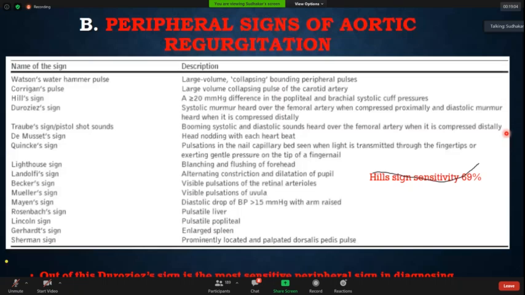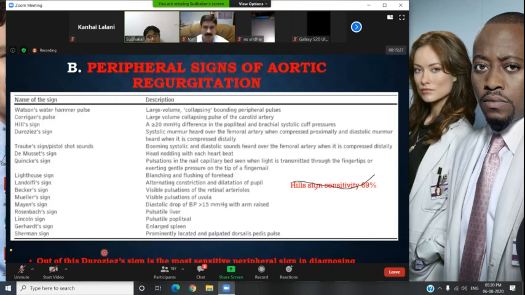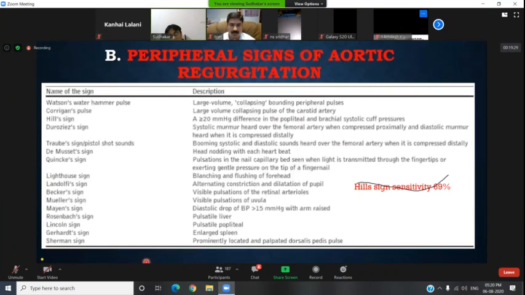However, there is one important sign which has very high sensitivity. Out of all the peripheral signs of AR, the sign which has the highest sensitivity is Duroziez sign. What is Duroziez sign? All of you will know. When you're at the femoral artery, if you do a distal compression, you get a diastolic murmur proximal to the compression. So DDD, diastolic murmur on distal compression, is the Duroziez sign.